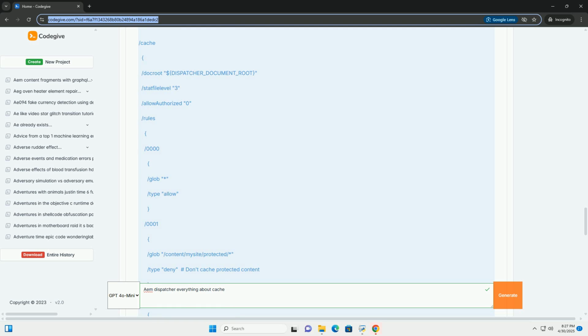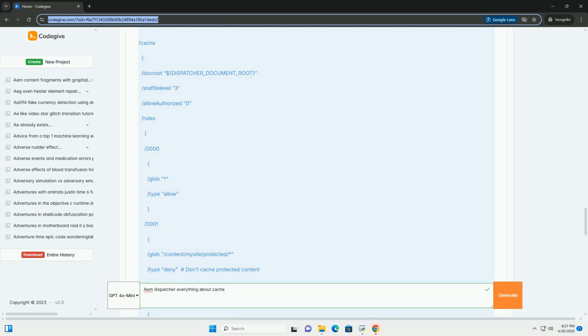AEMaaCS simplifies dispatcher management significantly. Most configuration is handled automatically, and Adobe provides ongoing maintenance and security updates. When using AEMaaCS, you will have a managed dispatcher instance that can be tuned by Adobe, significantly reducing the operations burden. Use tools like AEM HTL, Sightly, to leverage context-aware caching and prevent XSS vulnerabilities.